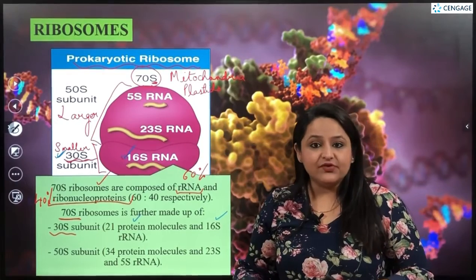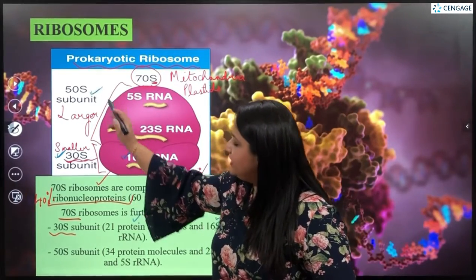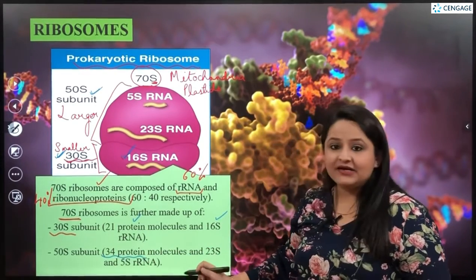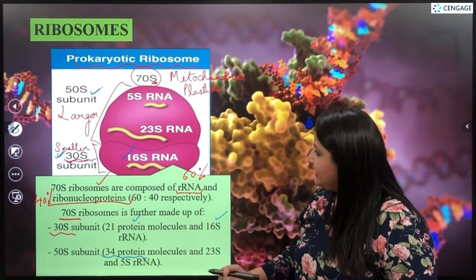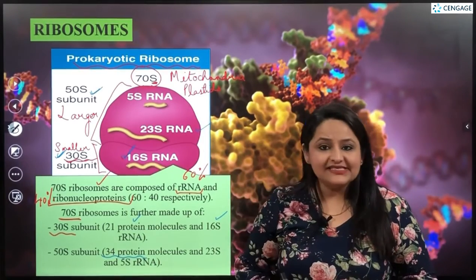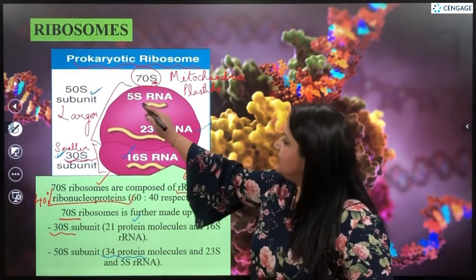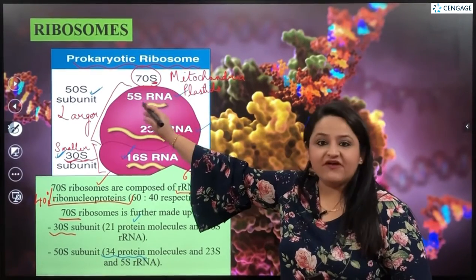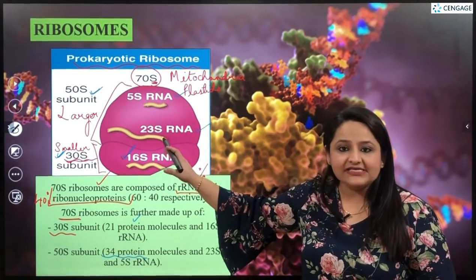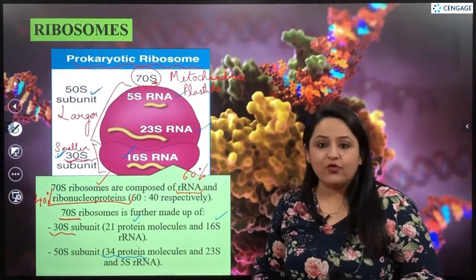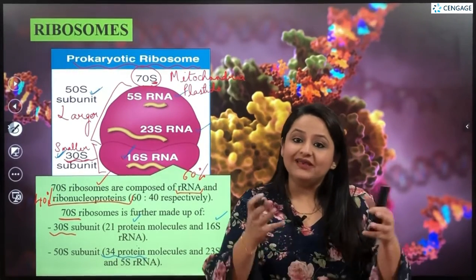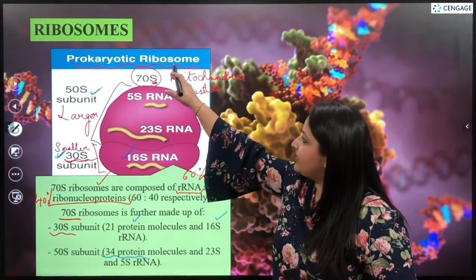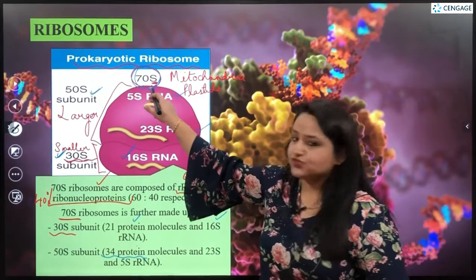Then the larger subunit, known as the 50S subunit, is made up of 34 protein molecules and two types of rRNAs, that is the 23S rRNA as well as the 5S ribosomal RNA. So, these three structures, the 5S RNA, the 23S RNA and the 34 proteins, join together to form the larger subunit, the 50S subunit of a prokaryotic ribosome, that is the 70S ribosome.